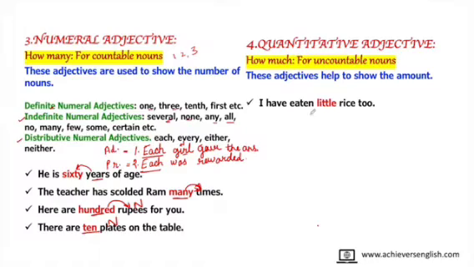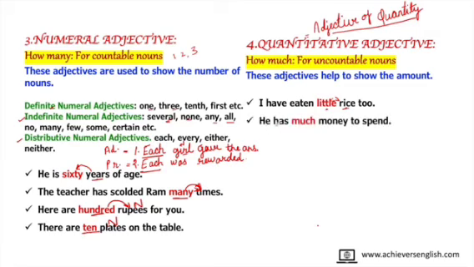I have eaten little rice too. You cannot count rice, but the word is telling the quantity of rice. It is coming before noun and it is telling the amount of rice too. So it becomes adjective of quantity.